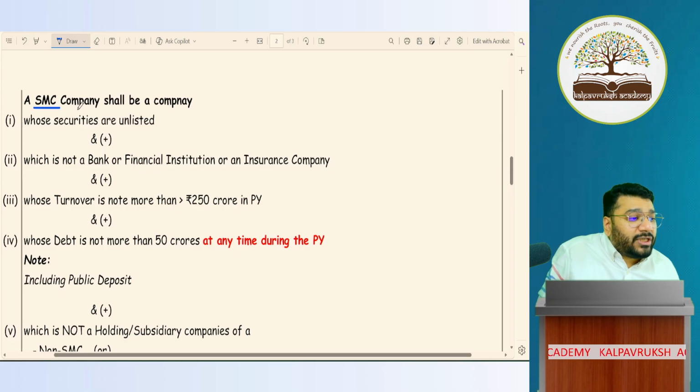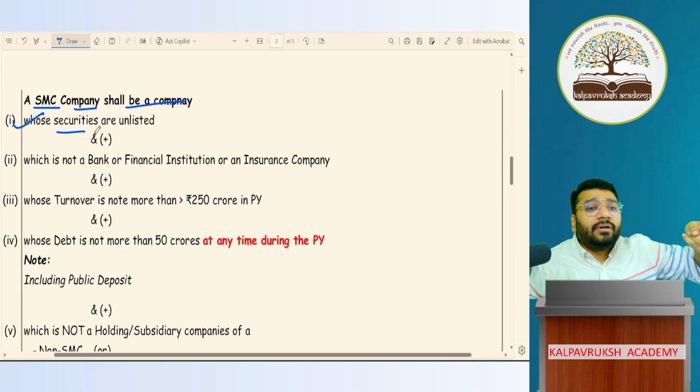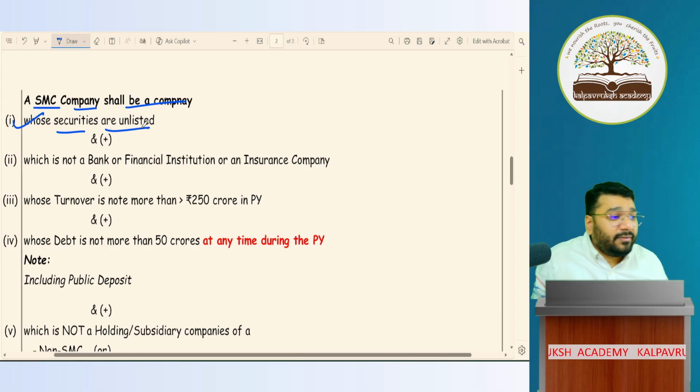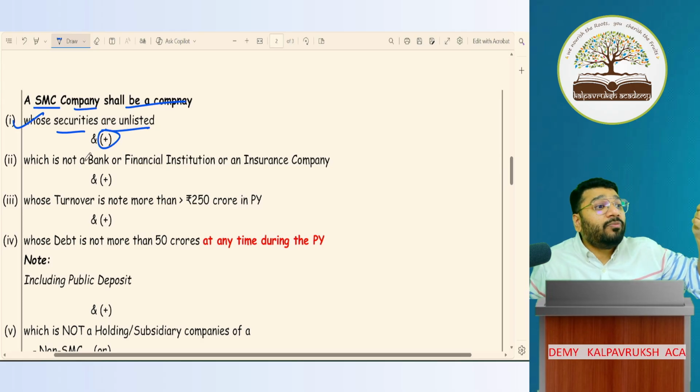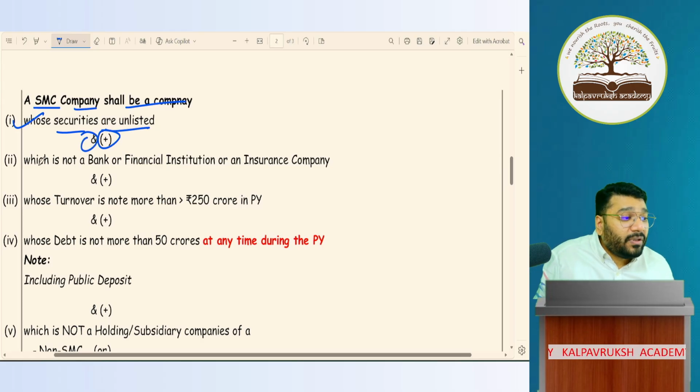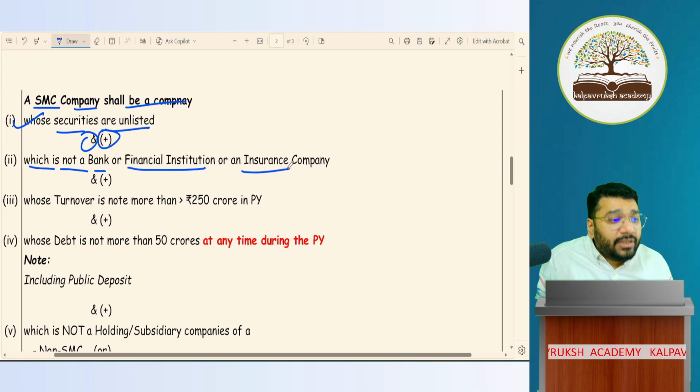An SMC shall be a company whose securities, whether equity or debt, are unlisted. For you to be small, you should be unlisted. Plus, and don't write plus in the exam, plus is only our language, it should be and, which is not a bank, not a financial institution, not an insurance company. Then you are small.